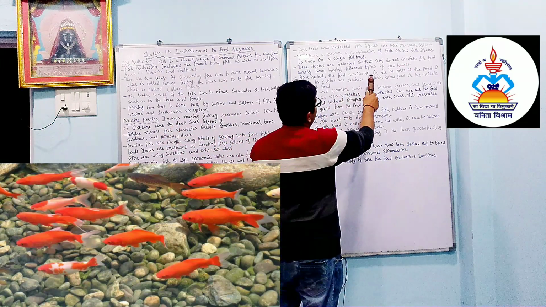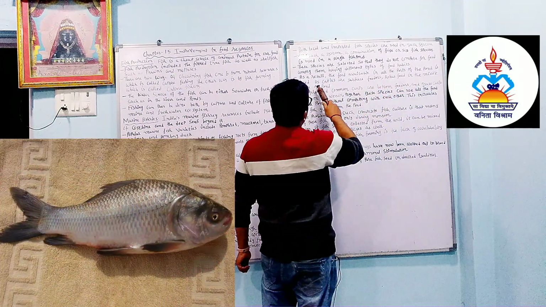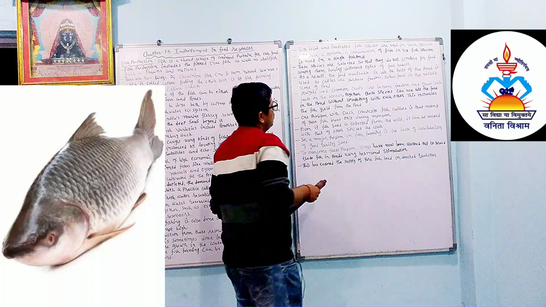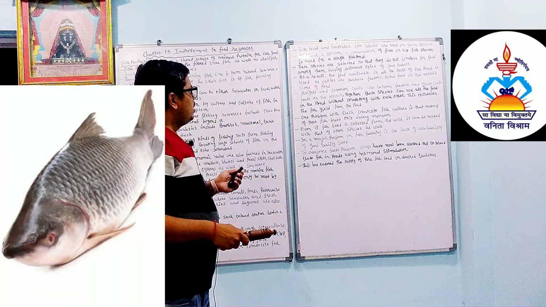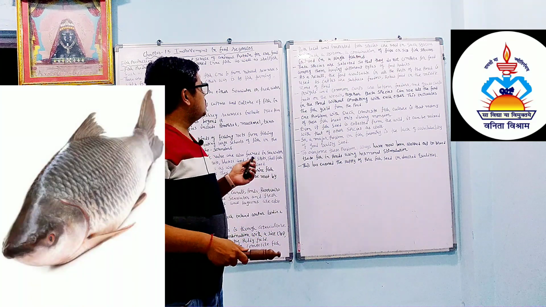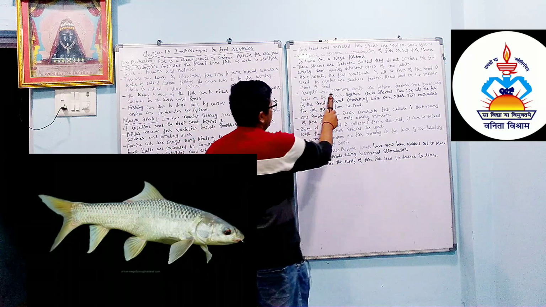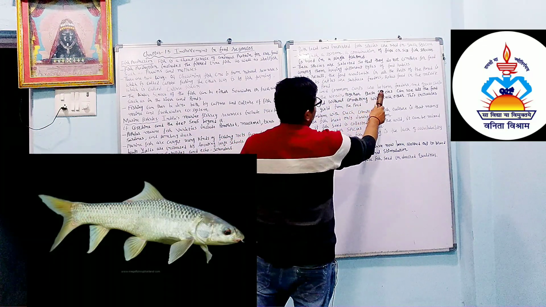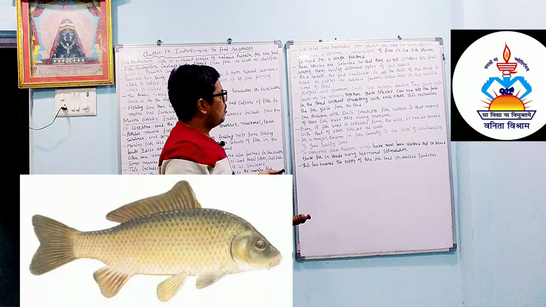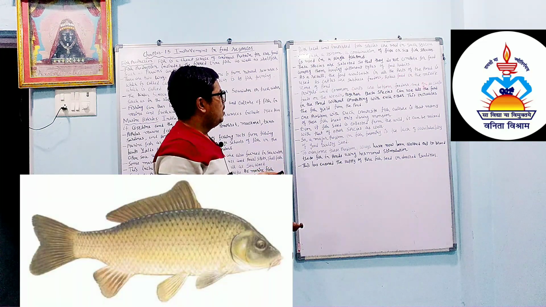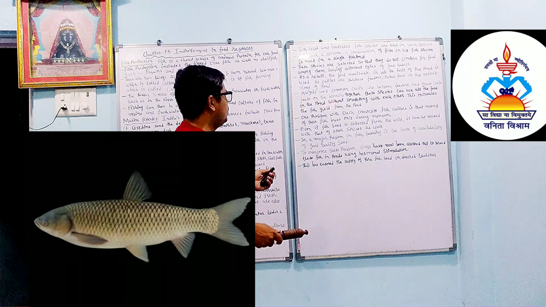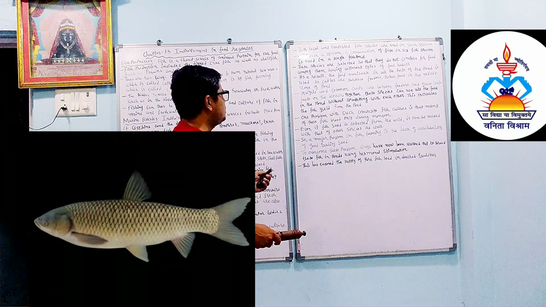As a result, the food available in all the parts of the pond is used. Catlas are surface feeders, rohus feed in the middle zone of the pond. Remember, this can come in the exam. Catlas are surface feeders, they are available on the surface. Mrigals and common carps are bottom feeders, and they are available at the bottom, and grass carps feed on the weeds. Together these species can use all the food in the pond without competing with each other. This increases the fish yield from the pond.